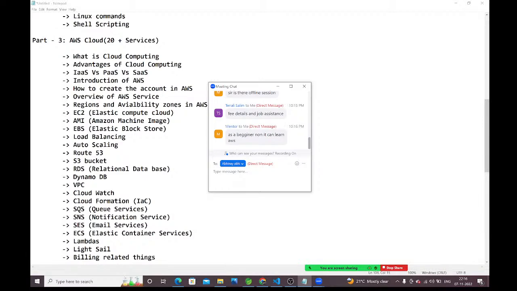Guys, don't think about whether you are from a technical background or a non-technical background. Non-IT, mechanical, civil, normal BCom, anyone can learn, guys. I'm here to teach in that way. Not only non-IT, even BCom students, mechanical, civil, anyone can attend this course.